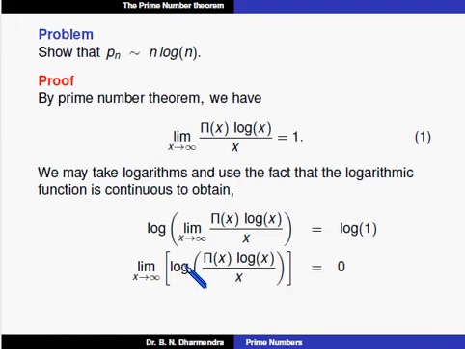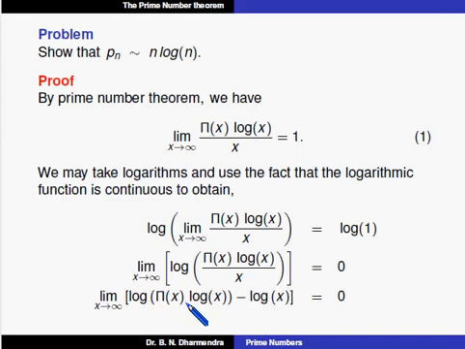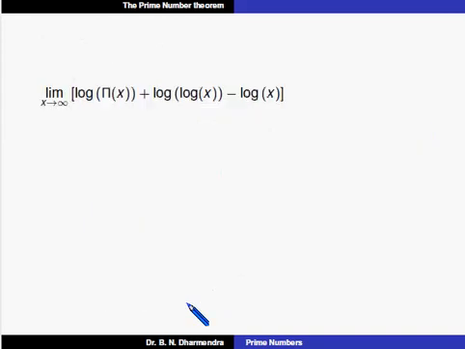So this is of the form log of a by b. It can be written as log of pi of x into log of x, minus log x, is equal to 0. Again, this is of the form log of a into b. So the limit as x tends to infinity of log of pi of x plus log of log x minus log x is equal to 0.